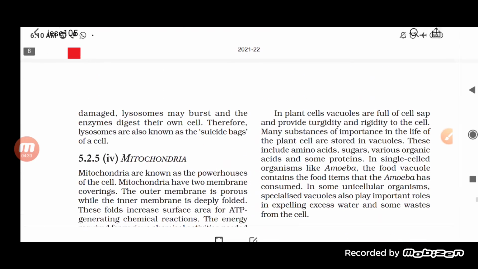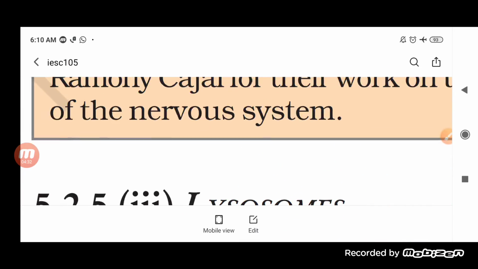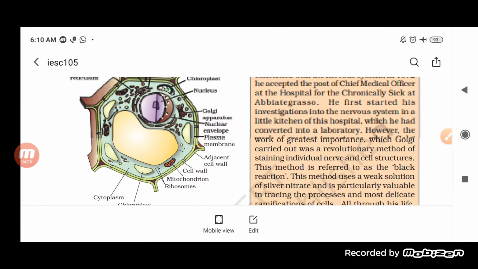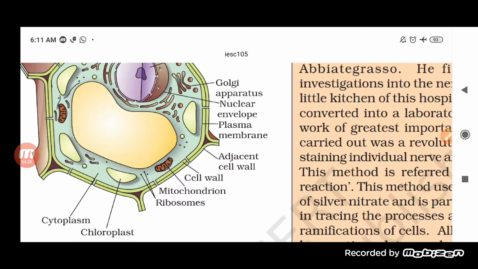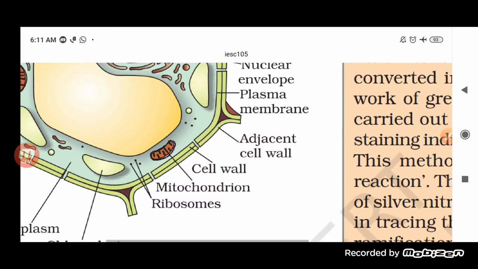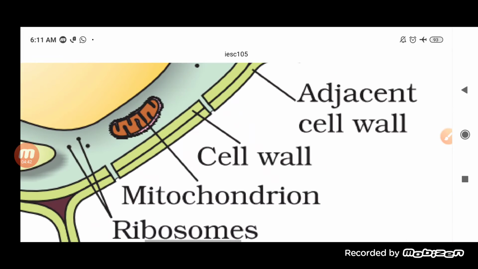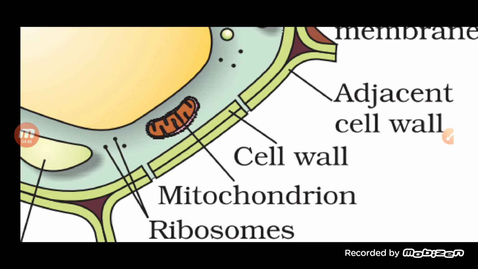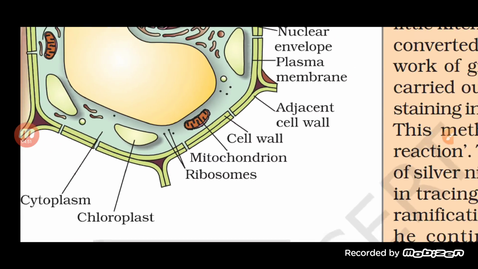The more the surface area, the more ATP formation will occur. This is the mitochondria present in the cell, a double-walled structure consisting of infoldings in it.